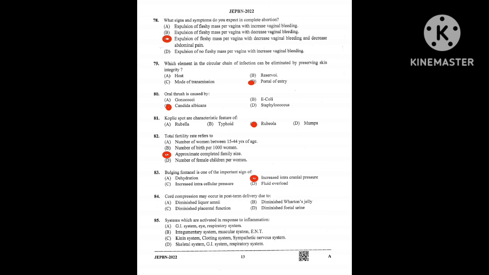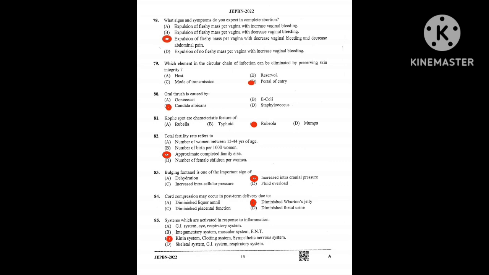Question number 84, cord compression may occur in post-term delivery due to A, diminished liquor amnii, B, diminished Wharton's jelly, C, diminished placental function, D, diminished fetal urine. So here the right answer is diminished Wharton's jelly.